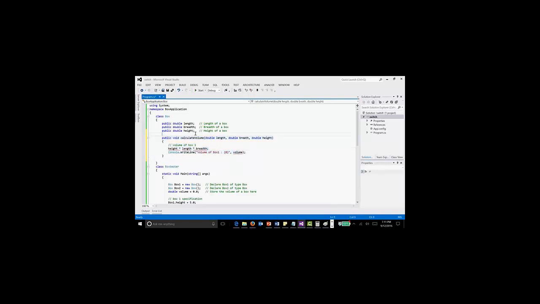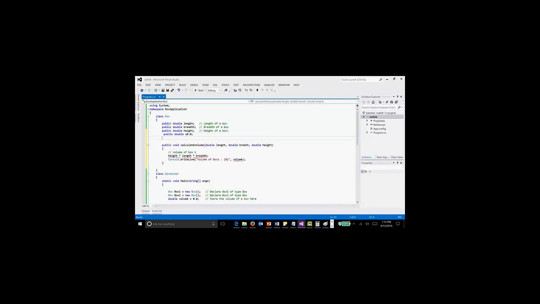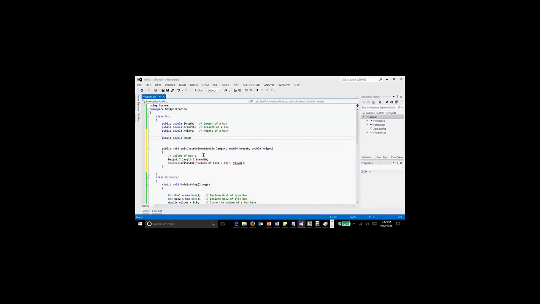And I will mention one more variable like this, with some initial value, for volume. Now here I will calculate the volume. Volume is equal to length into breadth into height.